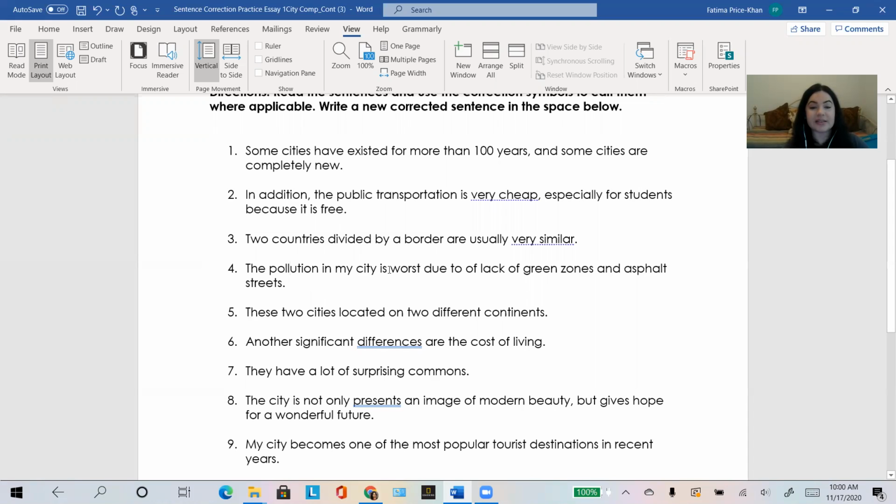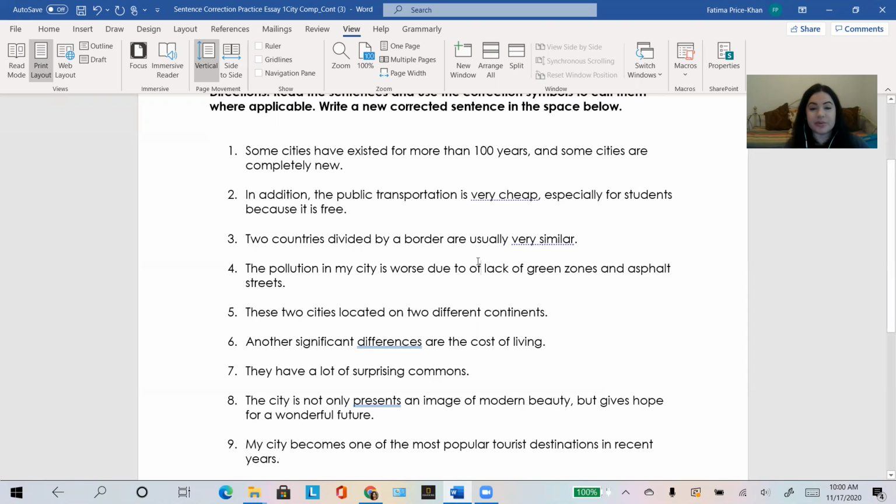So this has to either be the worst, or maybe there's a sentence comparing it to another city before it, such as the pollution in Austin is bad. And then you move on and say, the pollution in my city is worse, meaning worse than the pollution in Austin. So again, it depends on the context.